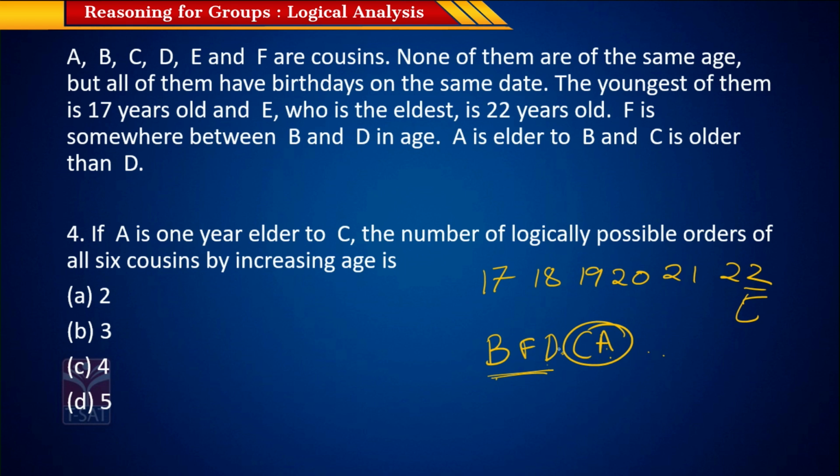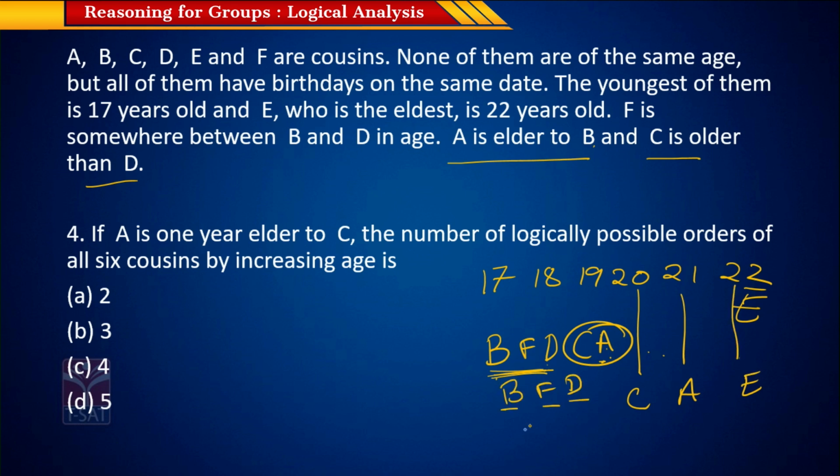It's not possible, because both these conditions need to be satisfied. A is elder to B, so it has to be on the right of B, and C is also older to D, so it has to be on the right of D. So the only arrangement that is possible is C being 20, A being 21, E will always be 22, and here you have 3 ways. You have B, F, D or D, F, B, because F always has to be between B and D. So these are the 2 logical combinations that are possible. Nothing else is possible, because we cannot move the positions of the other cousins. So there are only 2 possible orders.